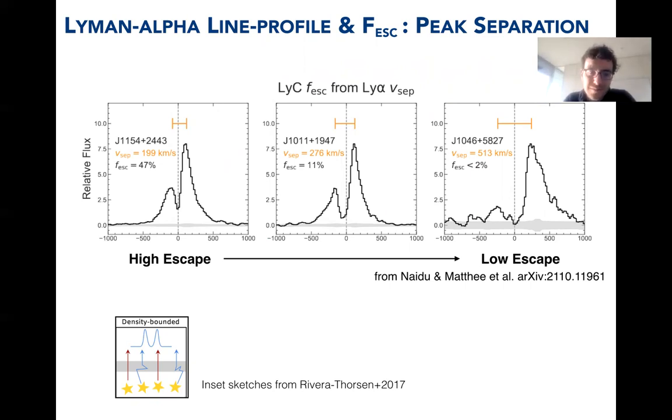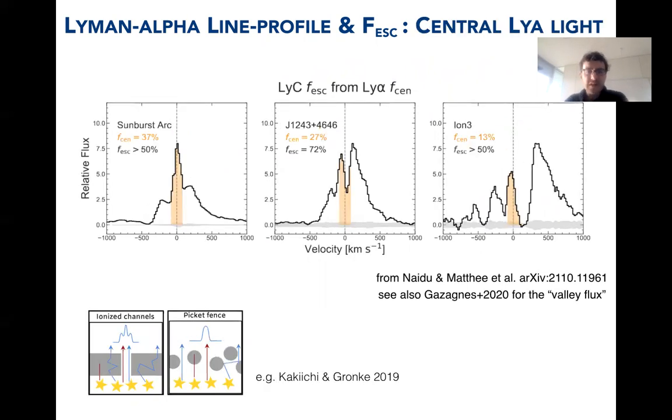It's an empirically calibrated relation based on Izotov et al. That's understood theoretically. In addition to that, the most extreme known leakers all show clear Lyman-alpha emission at the systemic, typically in a triple peak. We see a few of those examples in our redshift 2 sample as well. This peak likely originates from Lyman-alpha photons that can escape directly from the gas without scattering. Lyman-continuum photons can escape as well through such paths.